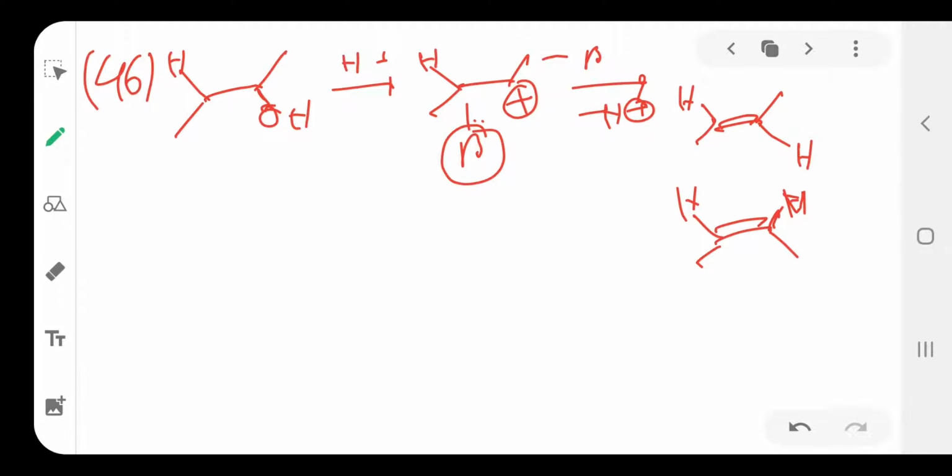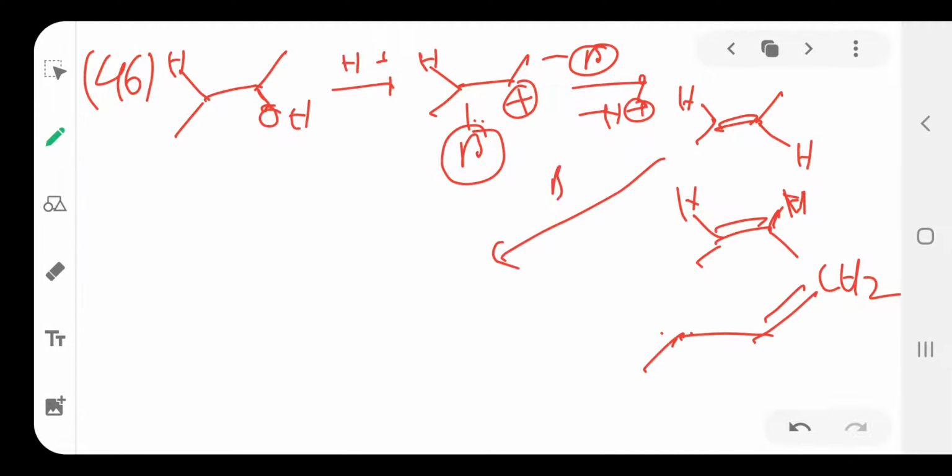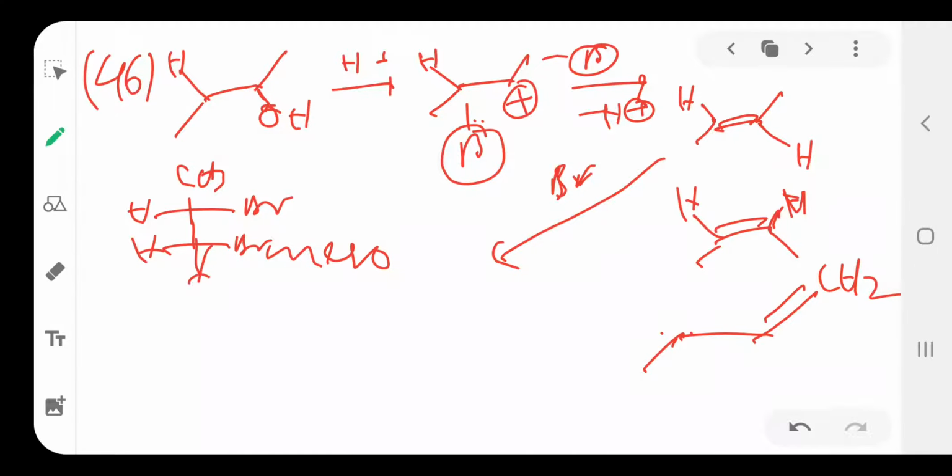In case H is removed from this other beta carbon, this is the compound. Again, these 3 compounds react with bromine. What happens? If trans reacts with bromine, it forms a meso product. Means like this, CH3, H, Br, and again Br, H, CH3 will come.